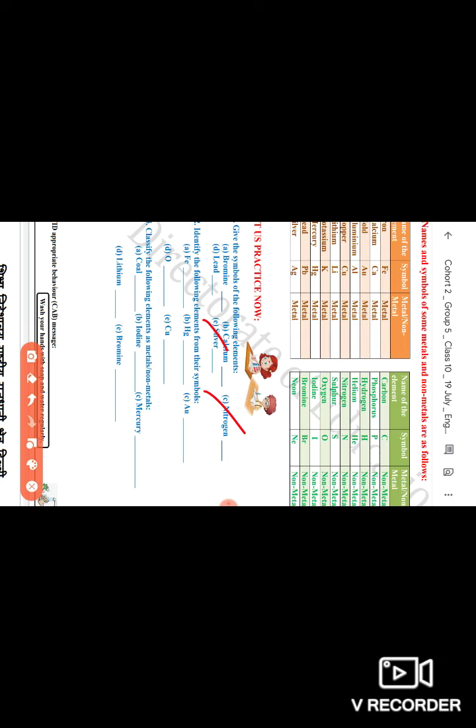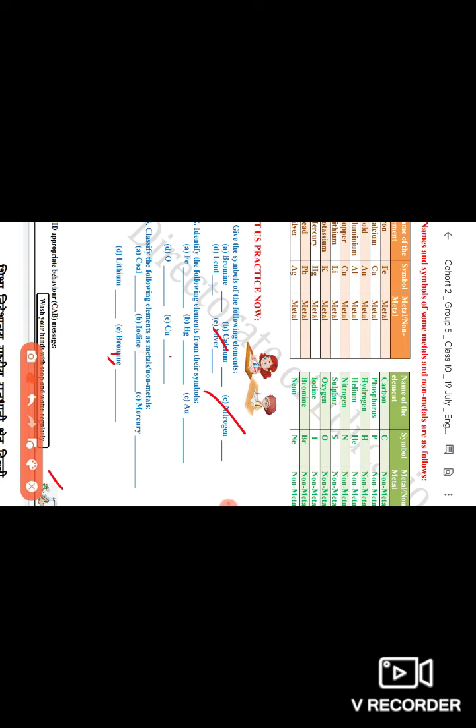Symbols are given. Fe, whose symbol is this? Because its Greek name is ferrum, but you have to write the English name, that is iron. Common English name is iron. Then comes Hg. Hg is derived from the Greek name, but its English name, real name, is mercury. Hg will be mercury.